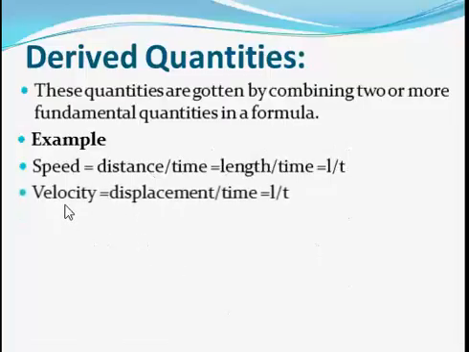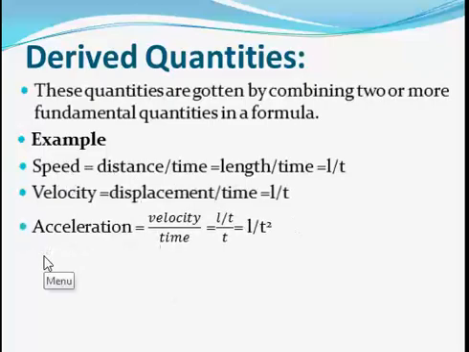Velocity is still a derived quantity. In the case of velocity, we are looking at displacement over time. Speed and velocity are the same in this respect because both distance and displacement are measured based on length. Their magnitude is based on the length between those two points. But the difference between distance and displacement is that displacement has a specified direction. It is a vector quantity, while speed is a scalar quantity.